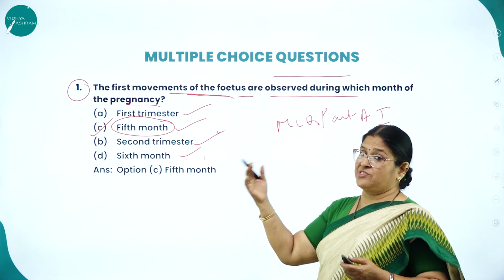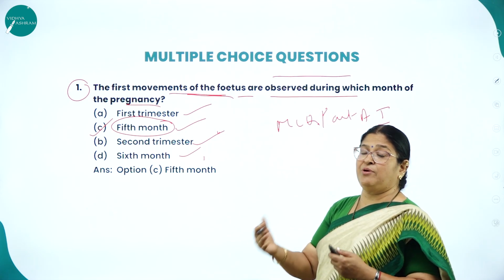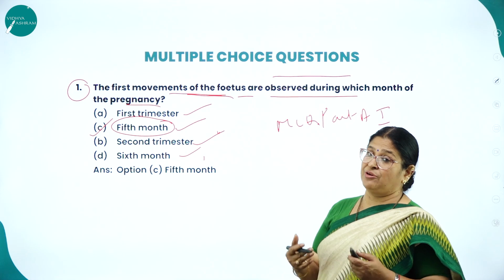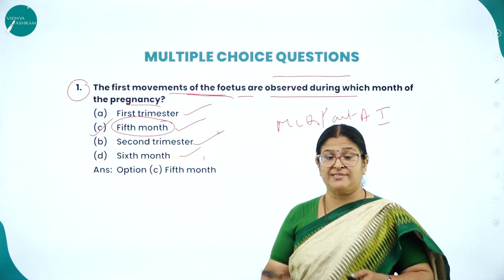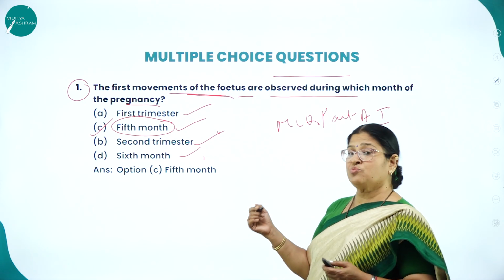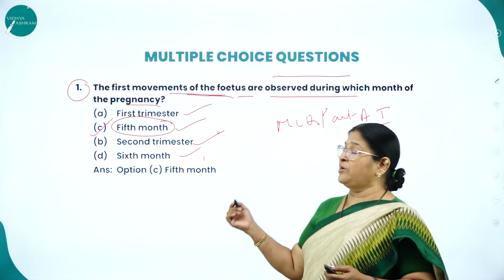First trimester means the first 3 months. So like that, you must be able to analyze the options, then only you'll be able to land at the right answers, particularly in MCQs. And as I said, scoring is very much important for you all.